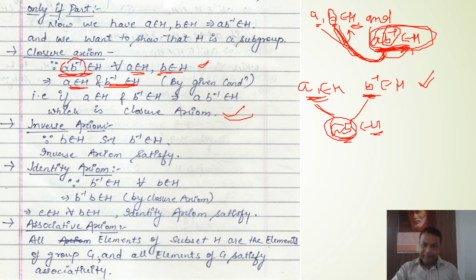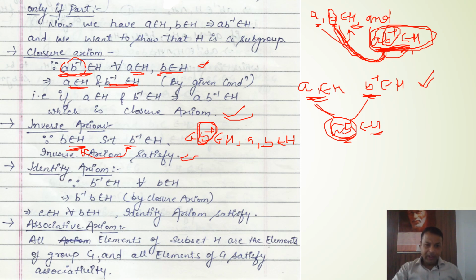And as I have discussed here, A, B inverse belong to H. A belongs to H and B belongs to H. A comma B belong to H, which is only possible if B inverse is available in H. Otherwise you cannot multiply A by B inverse. It means B is available and B inverse is available. And what is B inverse? B inverse is the inverse in H. It means inverse is satisfied, as we have discussed earlier.